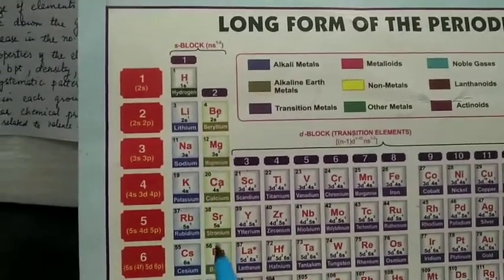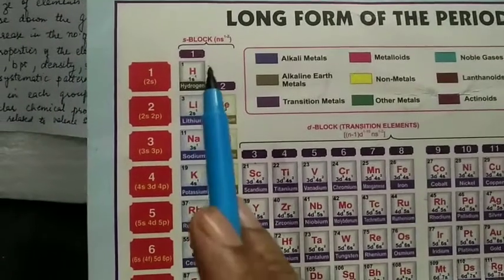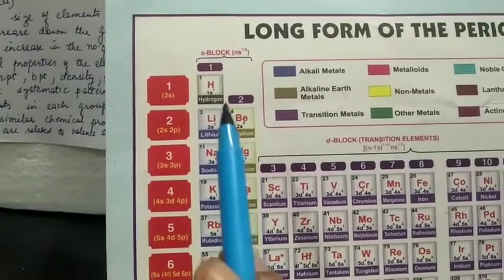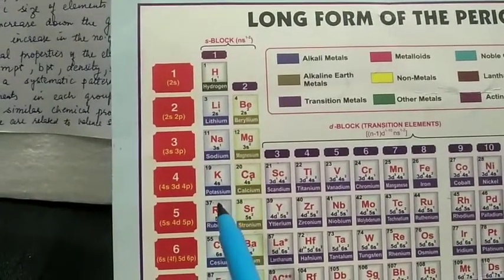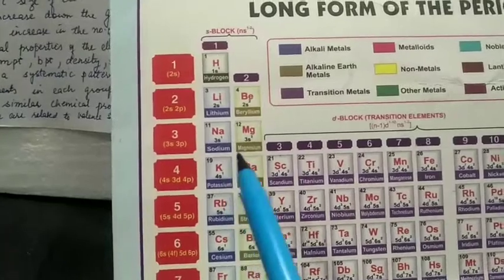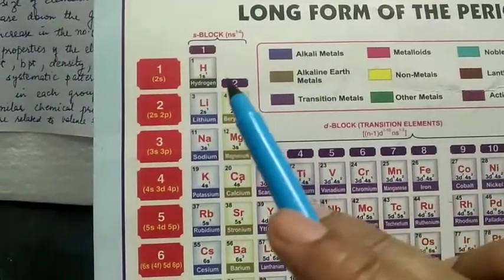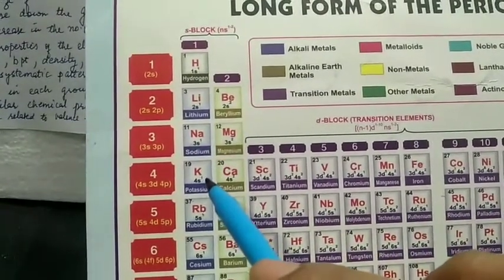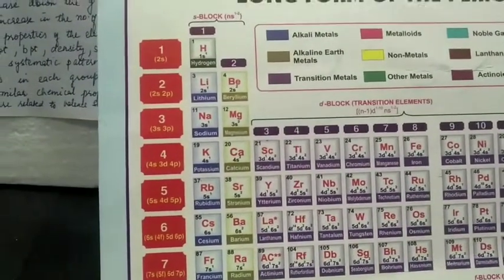Characteristics of groups. All elements of a group have the same general electronic configuration of atoms. And elements in a group also have the same number of valence electrons and same valency. Then the elements are separated by a definite gap of 2, 8, 8, 18, 18, 32 and 32.